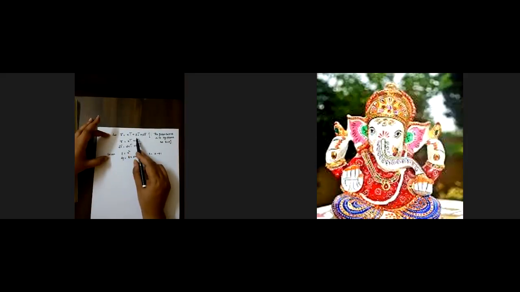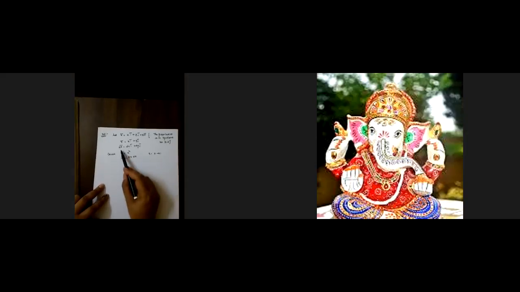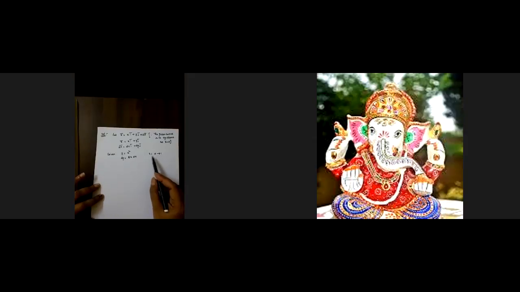So this is the first. R bar is the position vector, which is x i bar plus y j bar plus z k bar. Since the given curve is in the xy plane, z value is equal to 0. So r bar will become x i bar plus y j bar. What is dr bar? dx i bar plus dy j bar. The given curve is y is equal to x square, so dy is 2x dx. Since we are changing all y variables in terms of x, we write limits also in terms of x, which are 0 to 1.